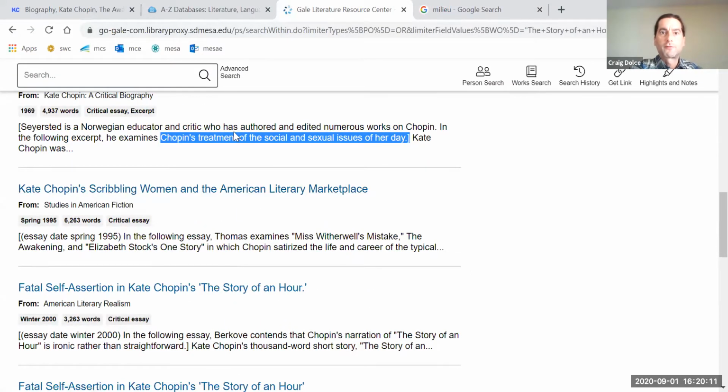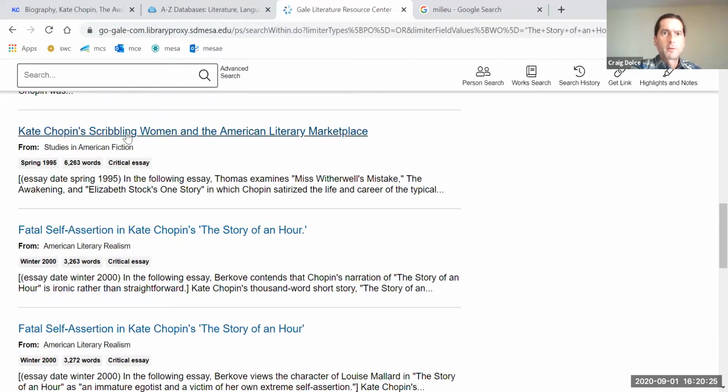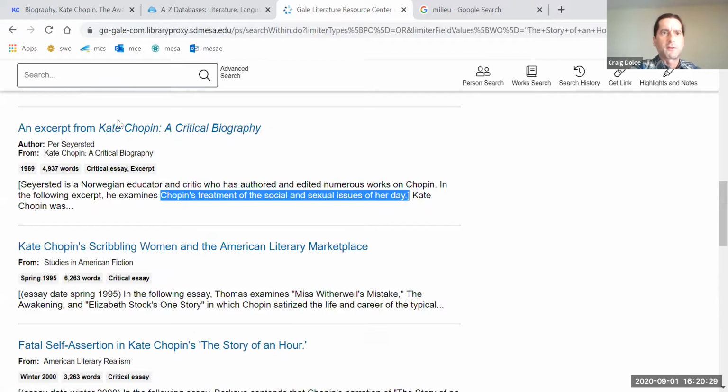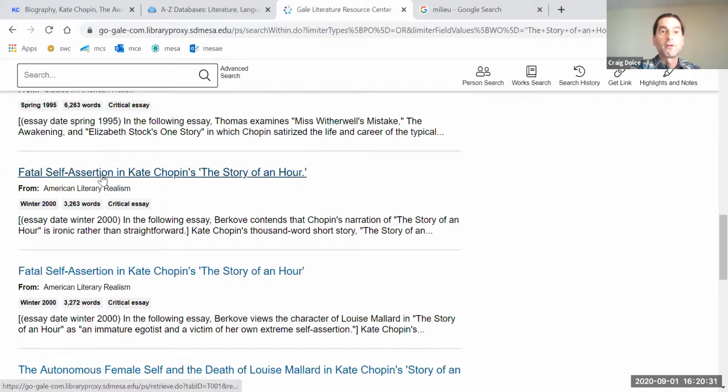Kate Chopin, so that's treatment of the social and sexual issues of her day. So that's definitely, right, a gender criticism. That's definitely a social criticism, looking at milieu, looking at the characters, looking at possible themes. Kate Chopin, Scribbling Women in the American Literary Masterpiece. I would stick with this one as a possible. Now, this one's a great source.